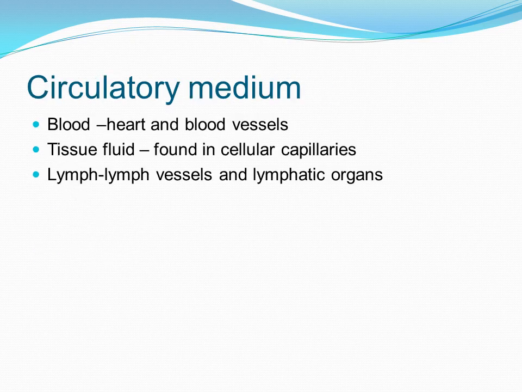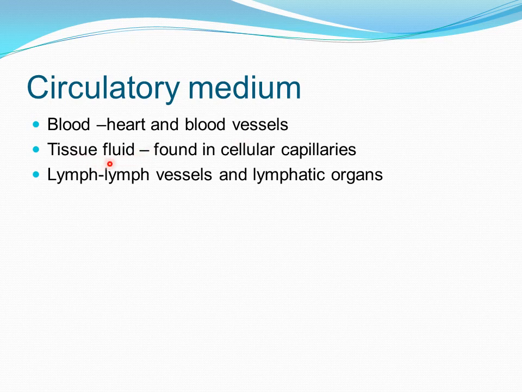Now in this slide we will first be discussing about the circulatory medium. So what is it? We have different types of medium in our body which help us in circulation. First of which is the blood, which is present mostly in the heart and blood vessels, that is in arteries, veins and capillaries. That I have already explained in the previous video. If you have not gone through it, please, dear students, go through it so that it will be easier for you to understand this video.